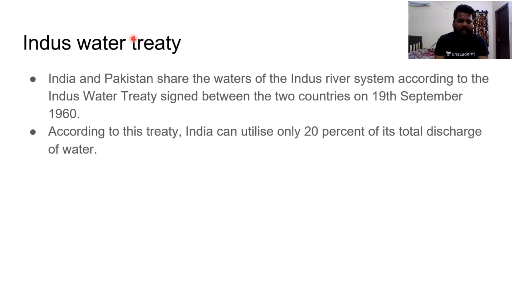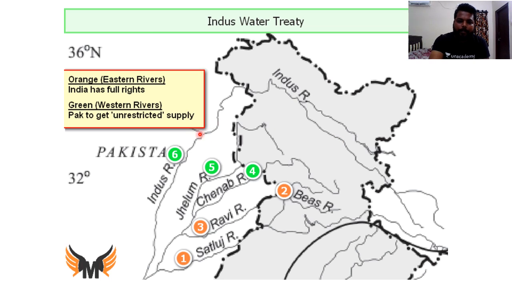But it doesn't have authority on this Indus River, Jhelum River, and Chenab River. They can't divert the waters without the permission of Pakistan. Clear? But apart from that, you can use 20% of Indus, Jhelum, and Chenab rivers for irrigation purpose, for drinking purpose. If you could see, 4, 5, 6 went to Pakistan. So eastern rivers, the orange rivers, like 1, 2, 3, India has full rights, where 4, 5, 6 Pakistan gets unrestricted supply.